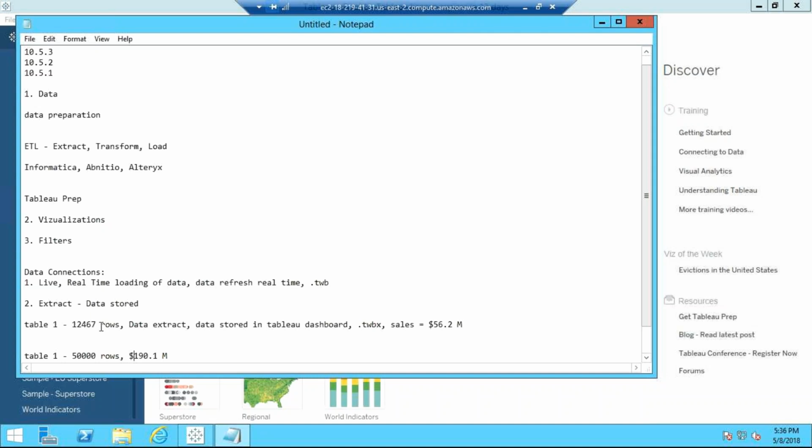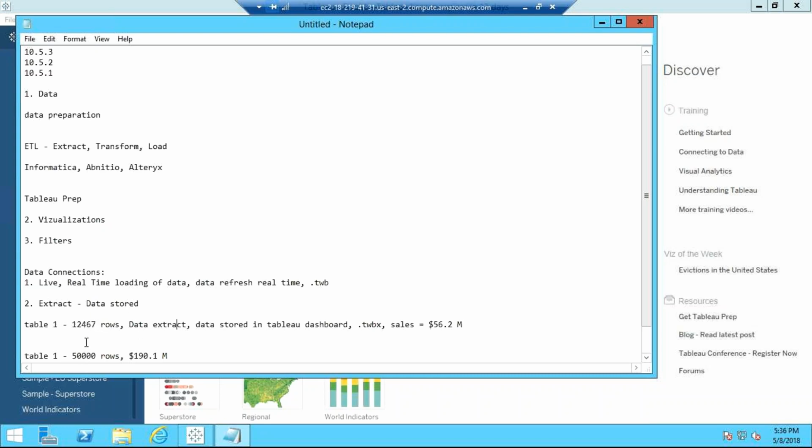Are we not overriding it? No, that is what it is. Now the extract is created. As a developer, it's your responsibility that when the new data has arrived and is loaded at the back end, you refresh this extract again. When you refresh the extract, this 12467 will change to 50,000. Only then, so you have to do it manually.